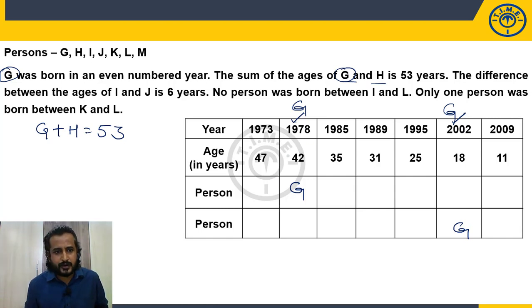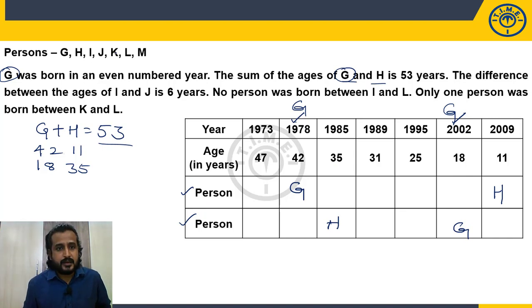In case 1, G is 42. To get 53, how much should be added? 11. Can you see 11? Yes. So H will be 2009. H was born in the year 2009. Now in another case, age of G is 18. So to get 53, it should be 35. So can you see 35? Yes. So H was born in the year 1985 in case 2. Okay. So still both the cases are valid. Case 1 is valid. Case 2 is also valid.